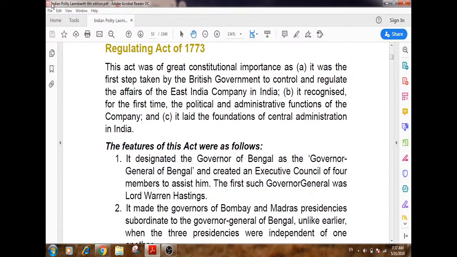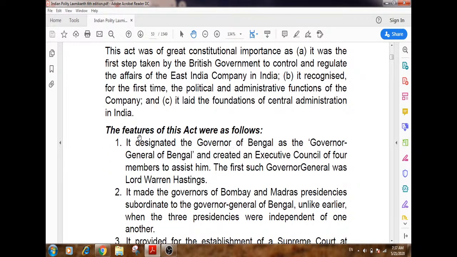The features of this act were as follows. It designated the governor of Bengal as Governor General of Bengal. It created an executive council of 4 members to assist him. The first Governor General was Lord Warren Hastings. It made the governors of the Bombay and Madras presidencies subordinate to the Governor General of Bengal.